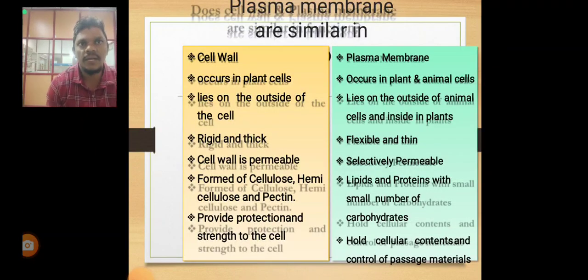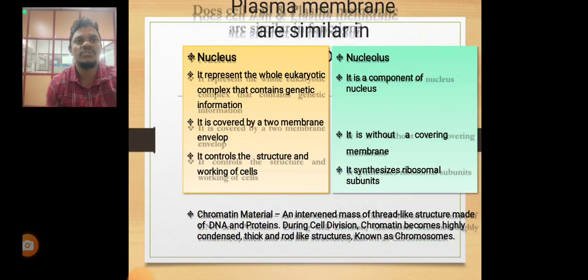Comparing the cell wall and plasma membrane: the cell wall occurs in plant cells, lies outside the cell, and is rigid and thick. It is permeable and formed of cellulose, hemicellulose, and pectin. The plasma membrane occurs in plants and animals. It is flexible and thin, made of lipids and proteins with a small number of carbohydrates, and holds cellular contents and controls the movement of materials.